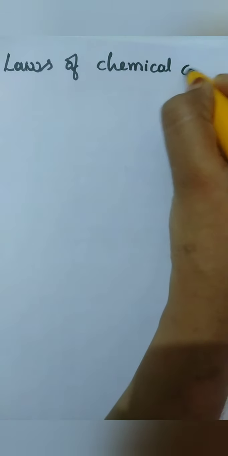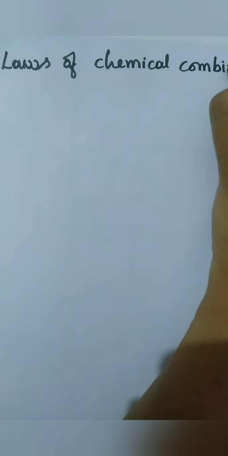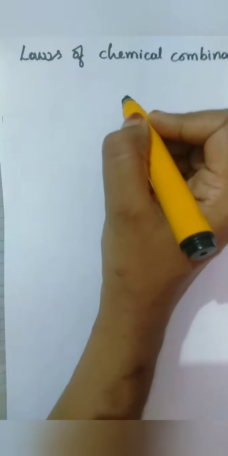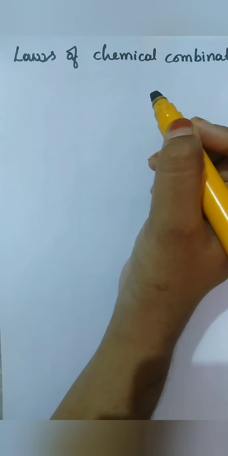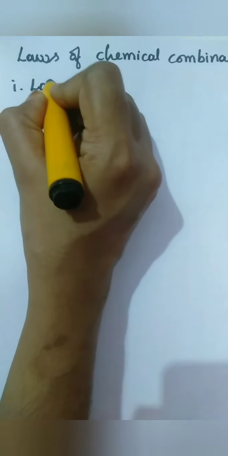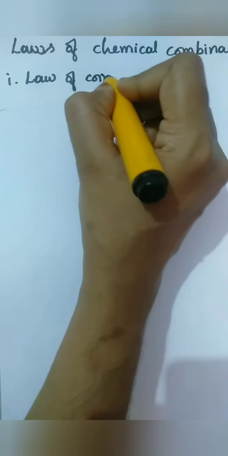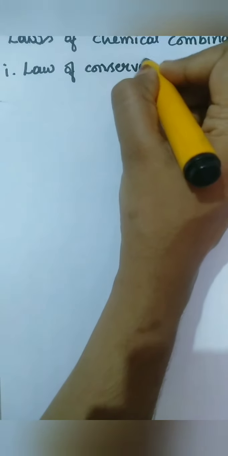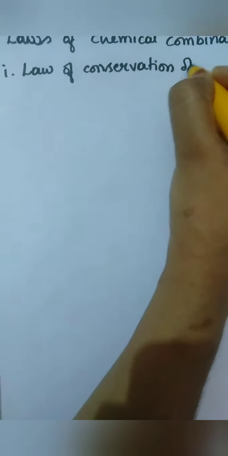In laws of chemical combination, there are 4 laws. The first law is the law of conservation of mass. This is quite an easy one.